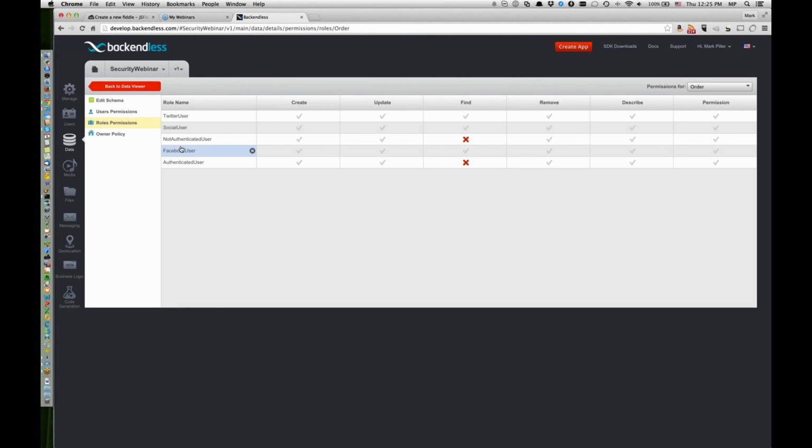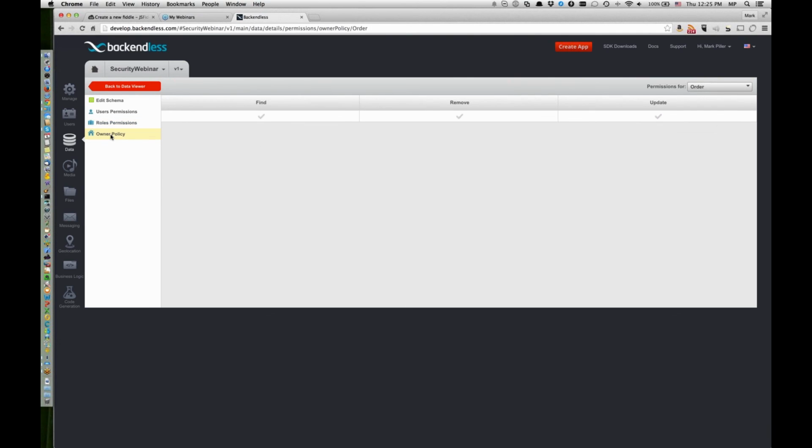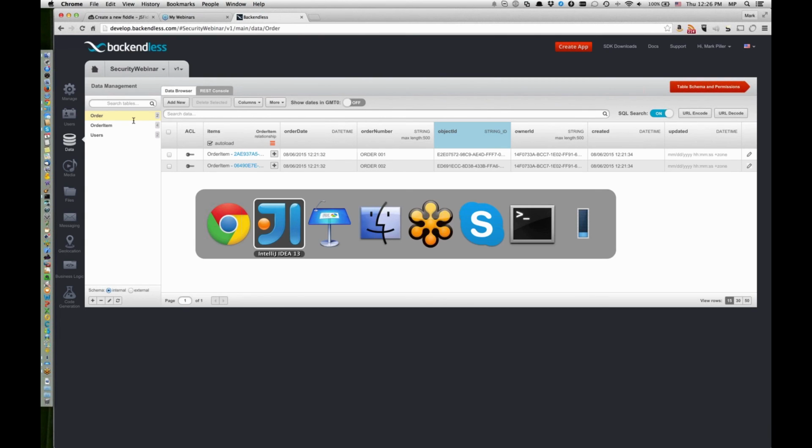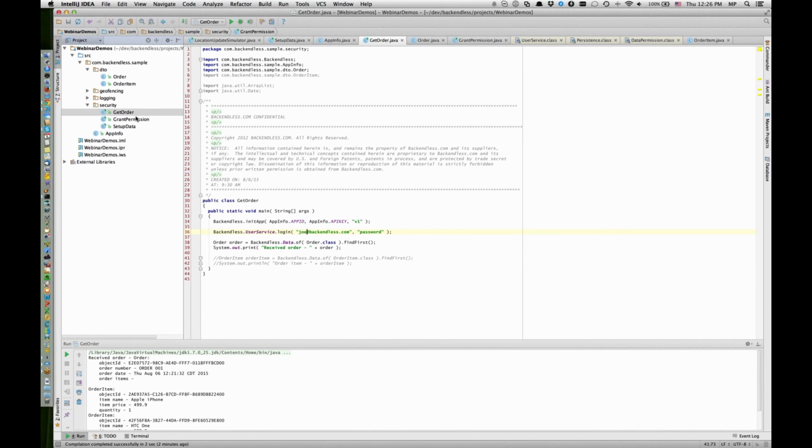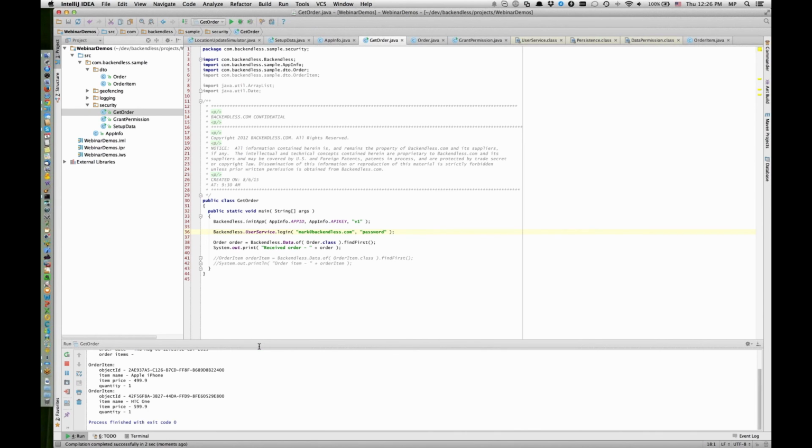All right, so from the roles perspective, not authenticated user and authenticated user cannot run the find query. The owner policy is set where the owner can load objects, and everything else is back to the default. So running the get order, if we run it as Mark, we see that Mark can load these objects.